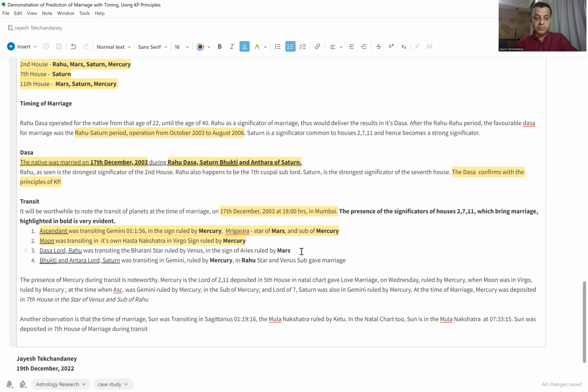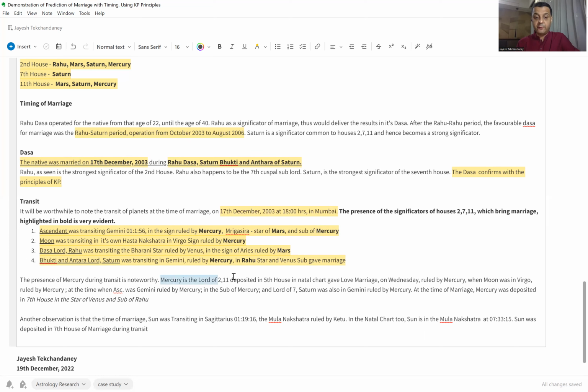The Dasa Lord, Rahu. Rahu was transiting Bharni nakshatra, which is ruled by Venus, in the sign of Aries, which is ruled by Mars. So we can see here the presence of Mars when it comes to the transit of Rahu. Finally, the Bhukti Lord and the Antara Lord Saturn. Saturn was transiting Gemini, again ruled by Mercury, in the star of Rahu, which is the Dasha Lord, and in the sub of Venus. So these planets are seen to be transiting the significators of 2, 7, 11. Mercury is very, very evident here. Mercury has played its part, and the presence of Mercury is noteworthy.